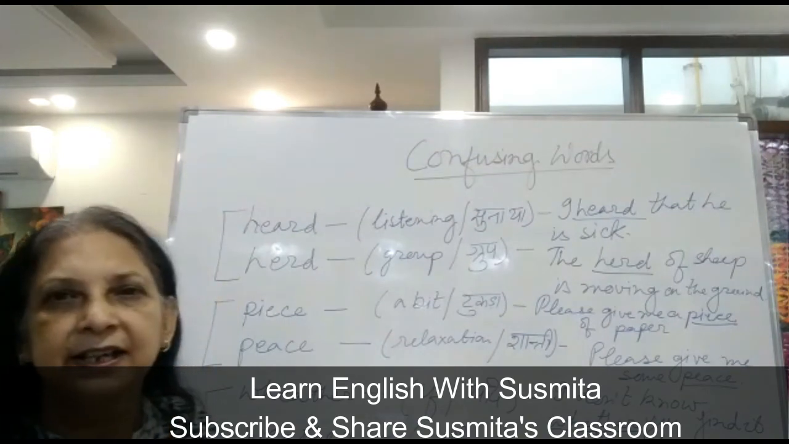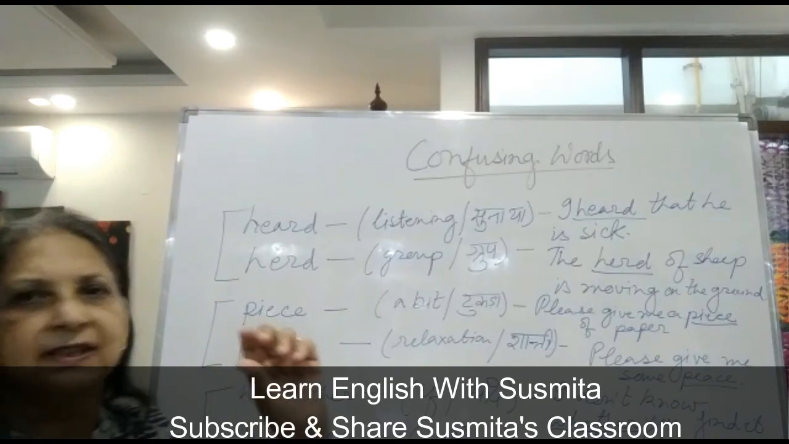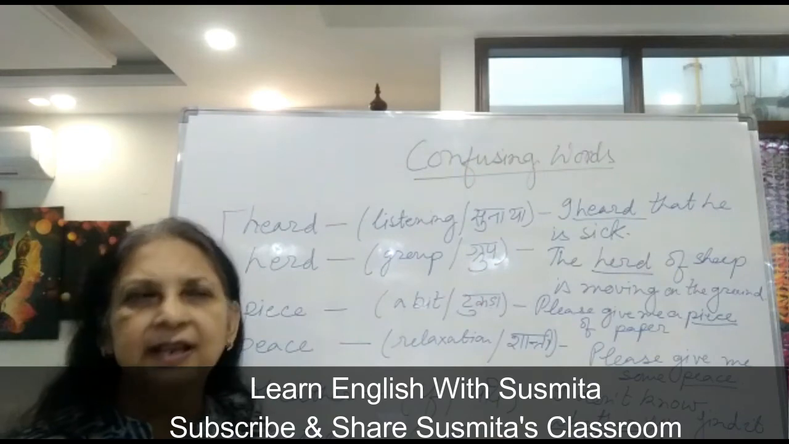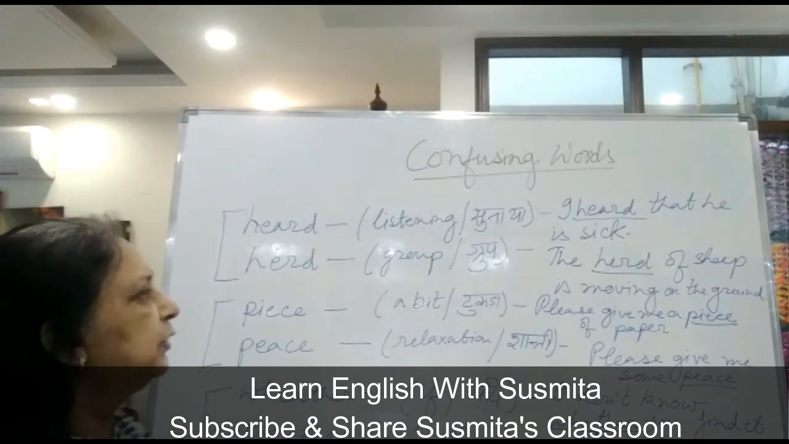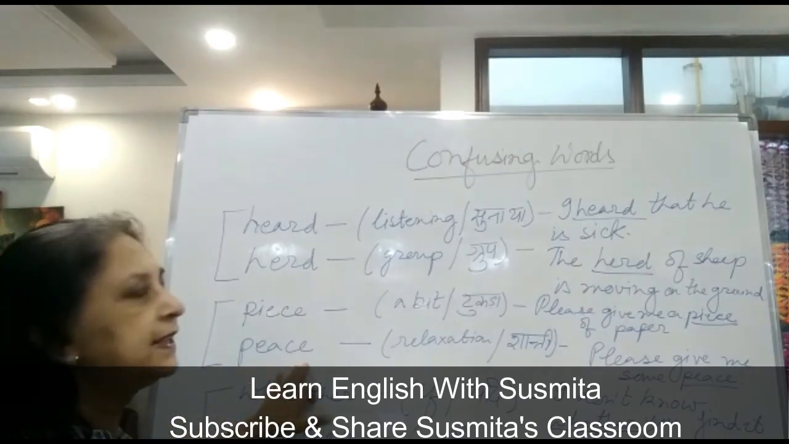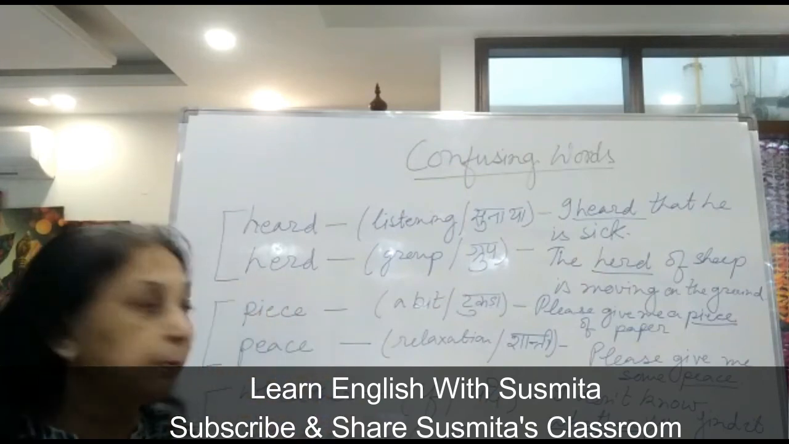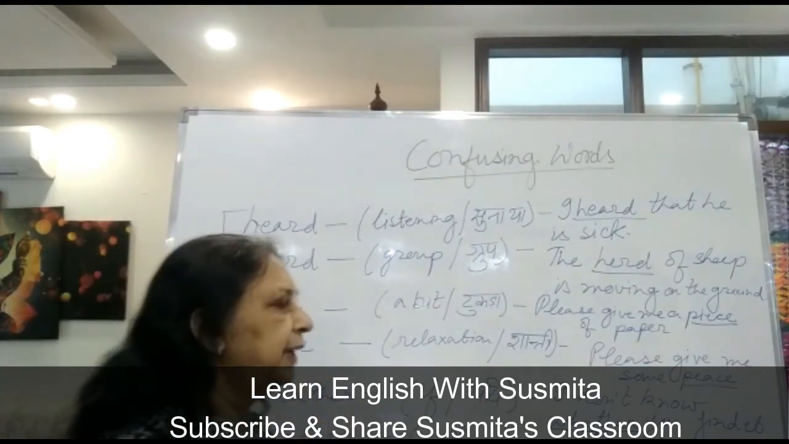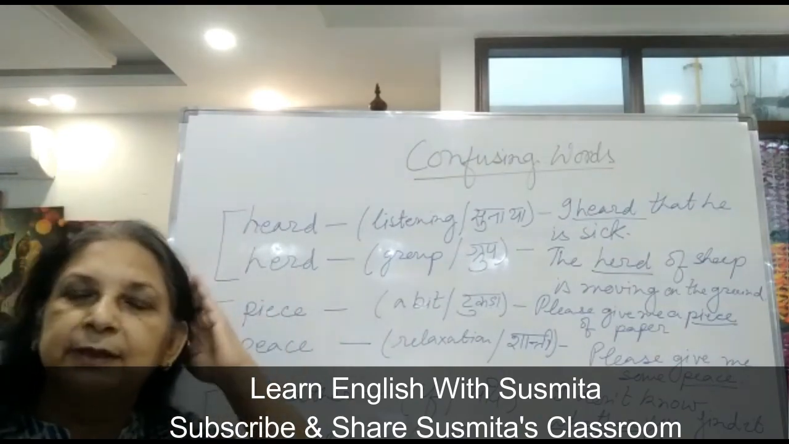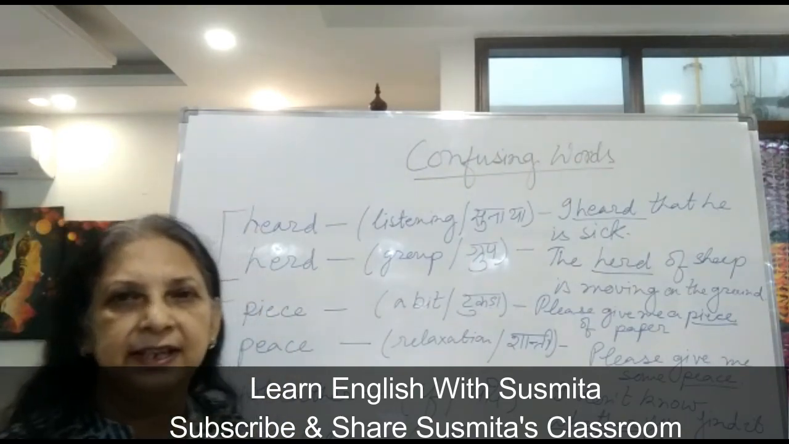So H-E-R-D, herd. Now next one is P-I-E-C-E. Piece means a bit, tukda. Give me a piece of cake, give me a piece of paper, give me a piece of chocolate. So here you will write P-I-E-C-E, piece. Now next one is P-E-A-C-E, peace. This peace means shanti, relaxation. It is related to your brain. Everyone needs peace of mind. सबको पीस ऑफ माइंड की जरूरत है, दिमाग की शांति की जरूरत है. तो you will write P-E-A-C-E, peace.